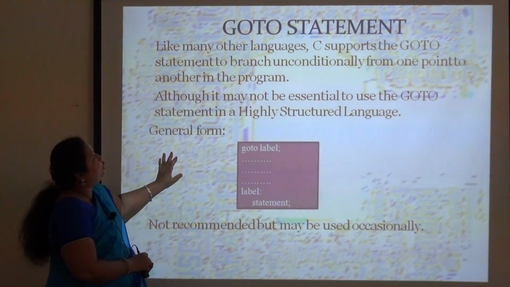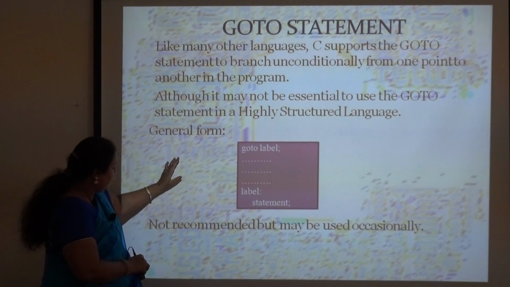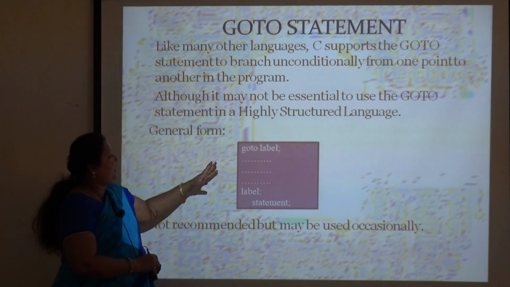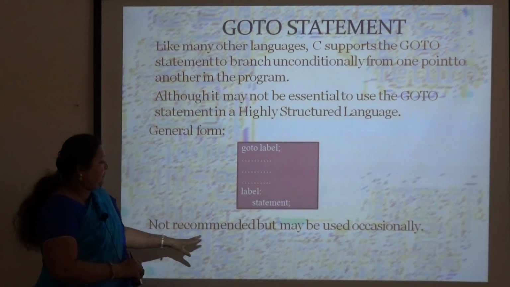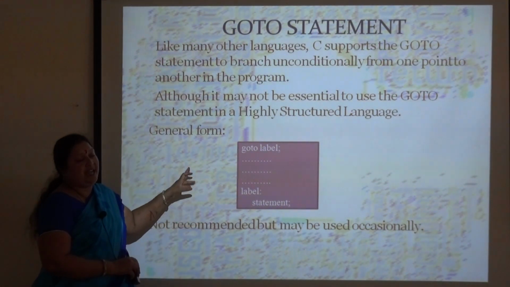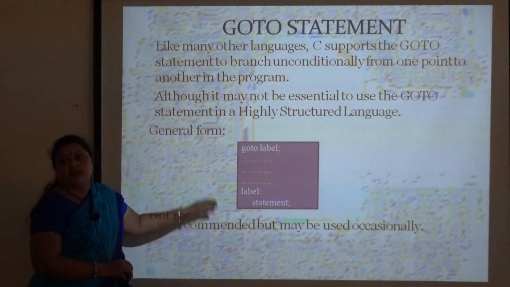This is the goto. The example of an unconditional branching statement is goto. We cannot use goto quite often. It is not recommended, but may be used occasionally, so we cannot use it regularly in our program.